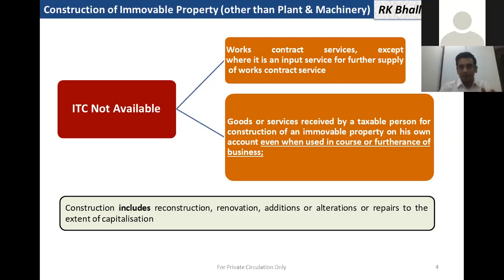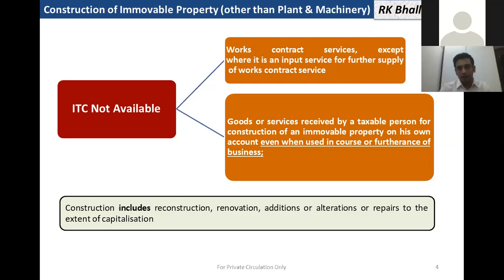Section 17(5)(c) says that input shall not be allowed in case of works contract services received, except where it is an input service for further supply of works contract service. So the works contract service input is barred except when I am further providing this same service. Also, section 17(5)(d) states that goods or services received by a taxable person for construction of an immovable property on his own account, even when used in the course or furtherance of business, are barred. So there are two clauses, and we have to be careful.